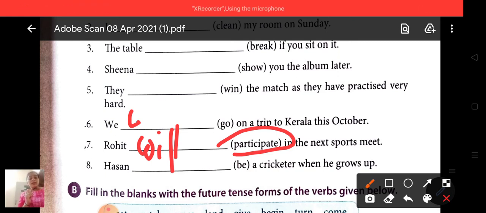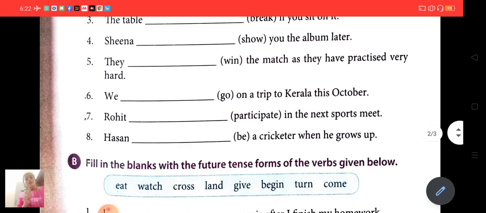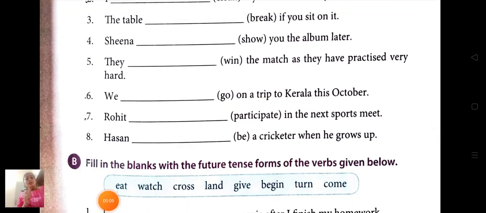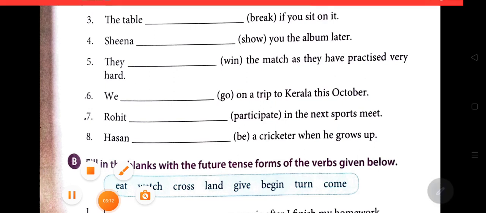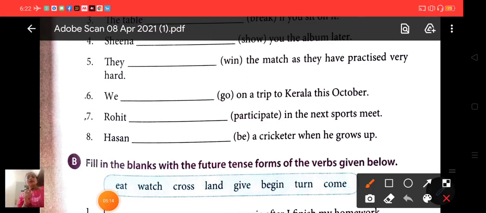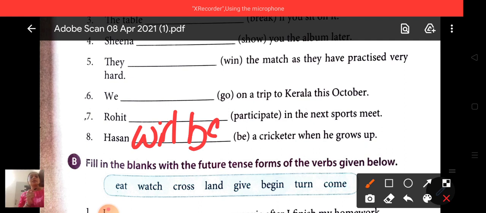So while making a sentence of future tense, we should use will. Will means it is going to happen. Okay. Now eighth one, Harshan (be) a cricketer when he grows up. So Harshan will be a cricketer when he grows up.